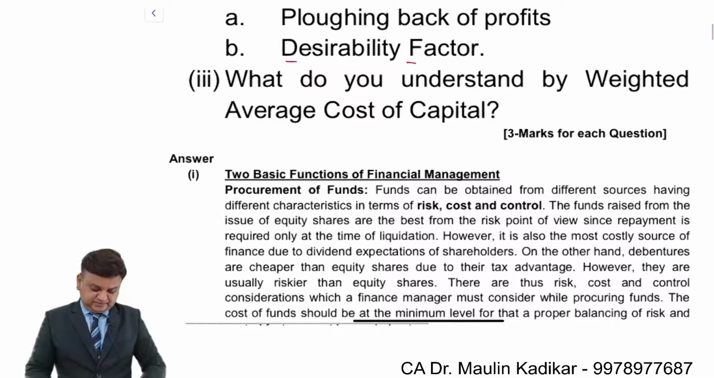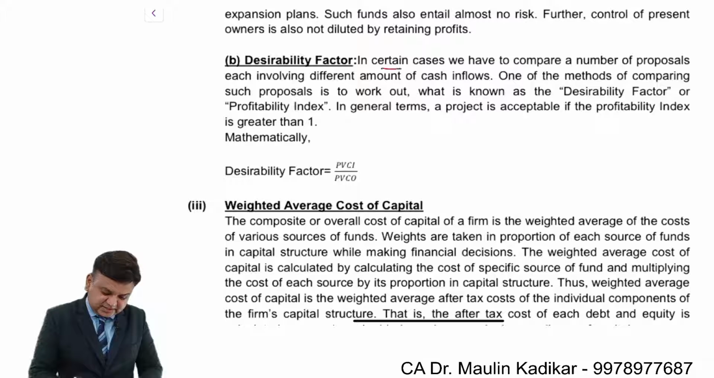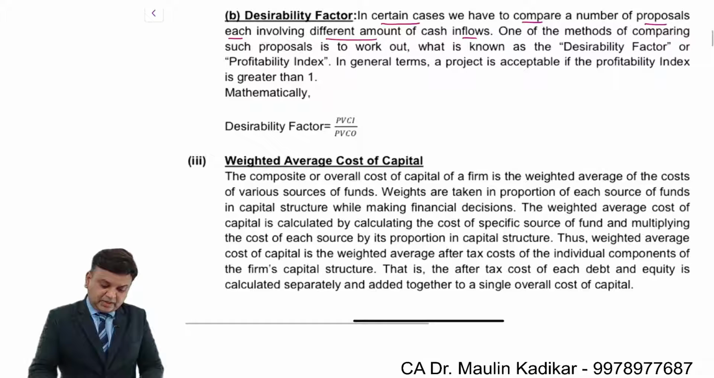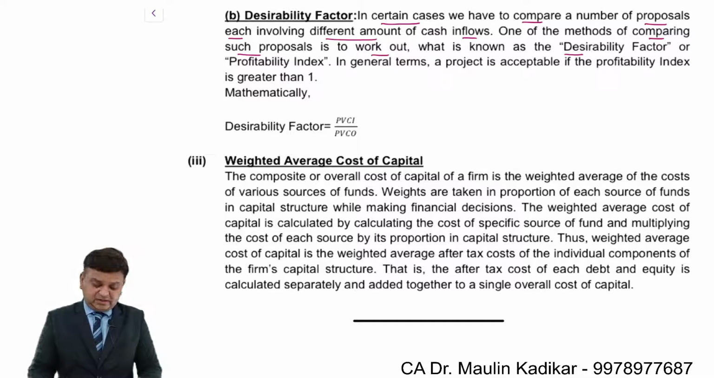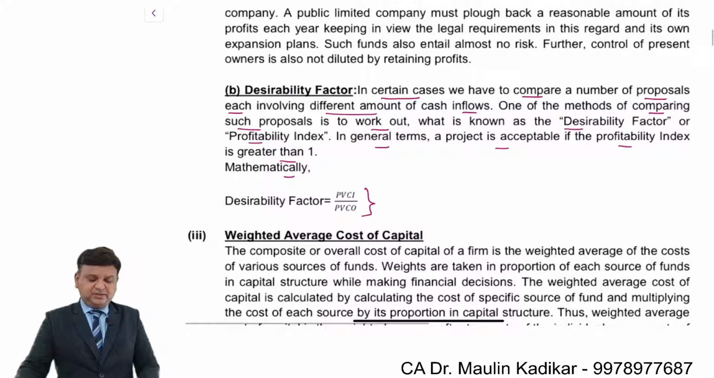So let us read the answer. In certain cases, we have to compare a number of proposals, each having a different amount of cash inflows. One of the methods of comparing such proposals is to work out what is known as the desirability factor or profitability index. In general terms, a project is acceptable if PI is greater than 1. Mathematically, its formula is like this. This is what they have mentioned.